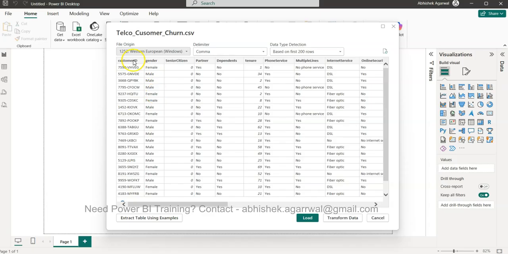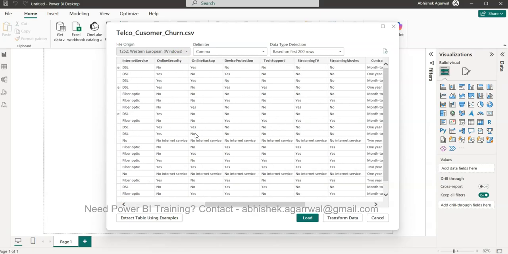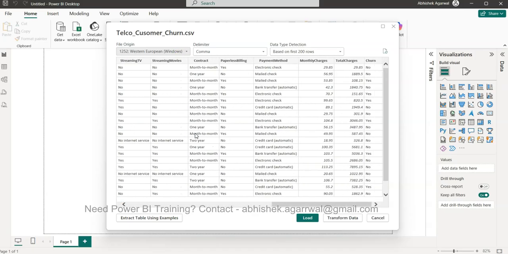On this screen, it has automatically identified that it is a comma separated file. Data type detection is based on 200 rows. So numerical values are right aligned, perfect. The text values are left aligned, perfect. This is at the highest level what I check, that there should not be any numeric value which is left aligned. If it is left aligned, it gives an indication that it is text, like if you can see it over here, it is a text.